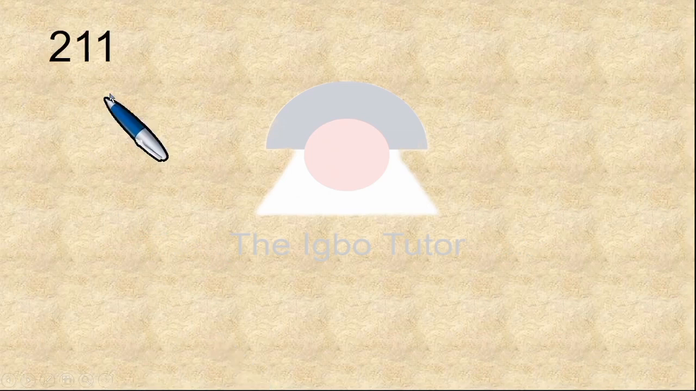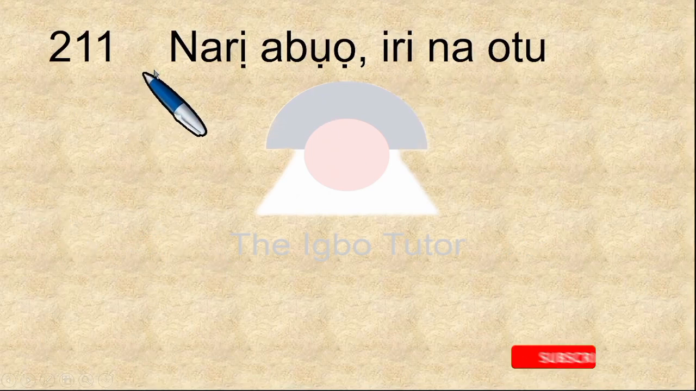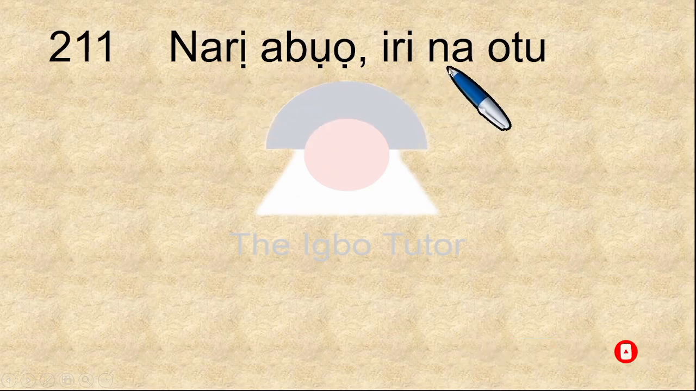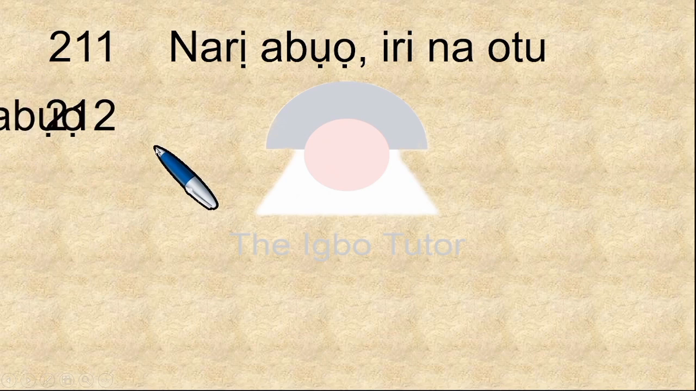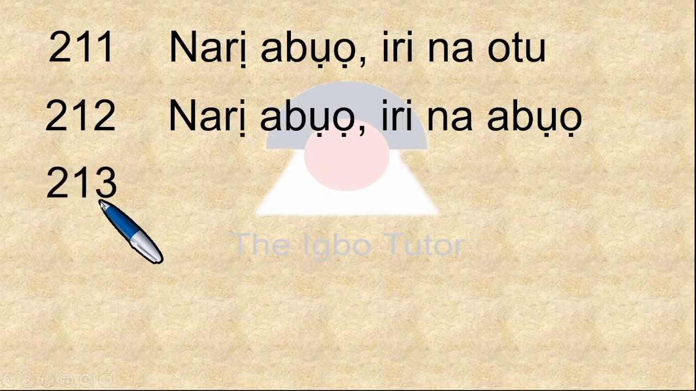And here we have 211, meaning narị abụọ iri na otu. Remember, narị 100, abụọ 2, which is 200. Then iri 10 na and otu, that is 10 and 1, which is 11. So it is narị abụọ iri na otu. We continue in this trend. This is narị abụọ iri na abụọ, which is 212.